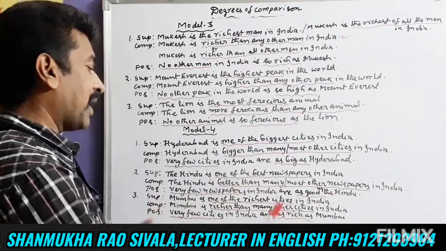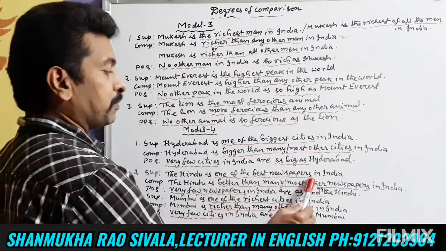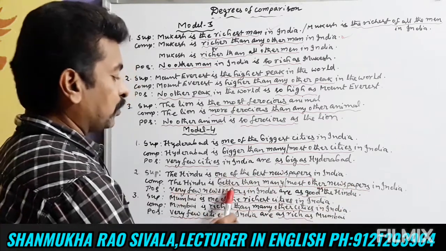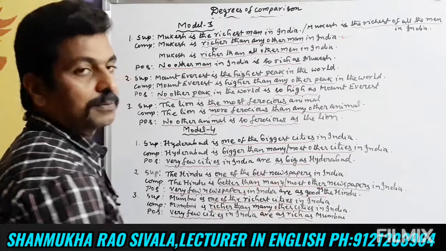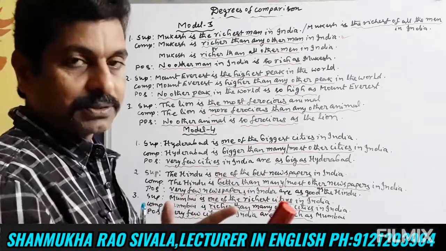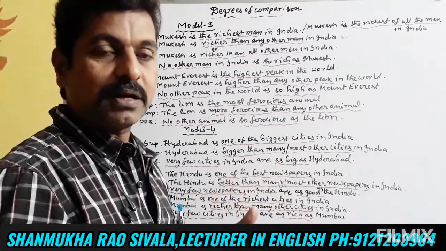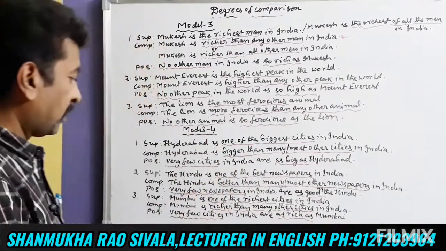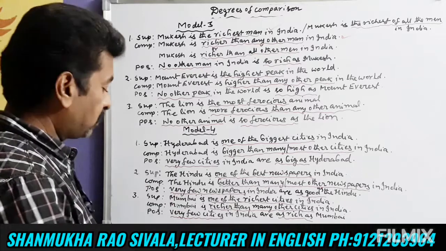So we have to remember like this, friends. One of the best newspapers, better than many other newspapers. Very few newspapers as good as. Good, better, best. Good is positive, better is comparative, best is superlative. So this is how. Let us take one more example, friends.